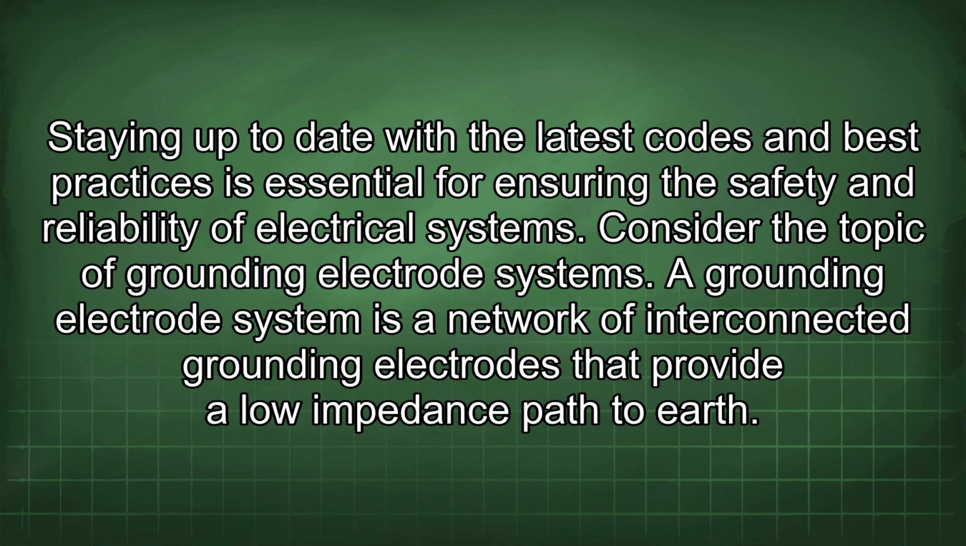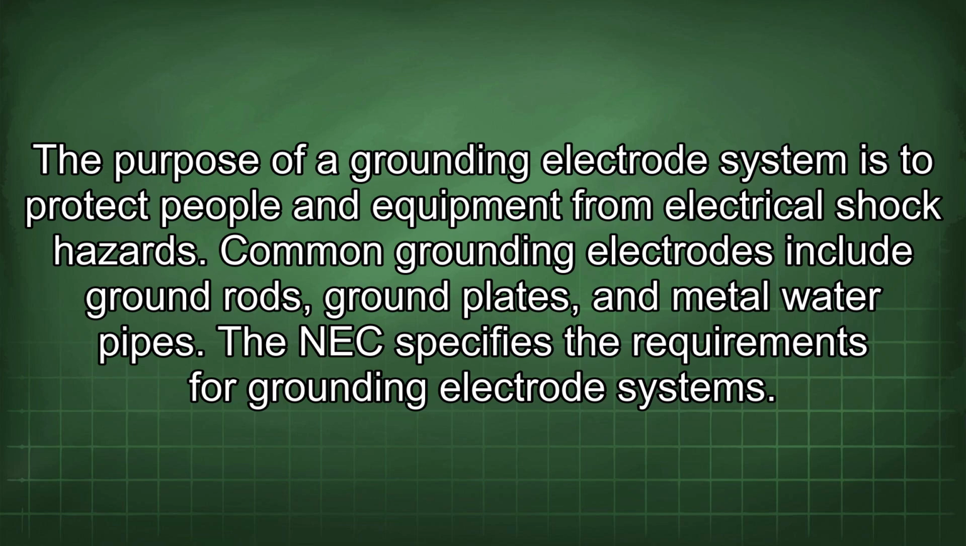Consider the topic of grounding electrode systems. A grounding electrode system is a network of interconnected grounding electrodes that provide a low impedance path to earth. The purpose of a grounding electrode system is to protect people and equipment from electrical shock hazards. Common grounding electrodes include ground rods, ground plates, and metal water pipes.